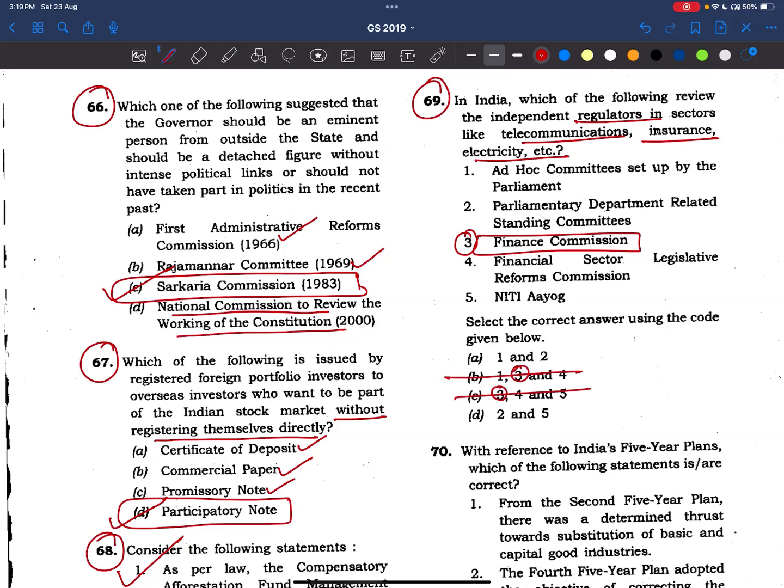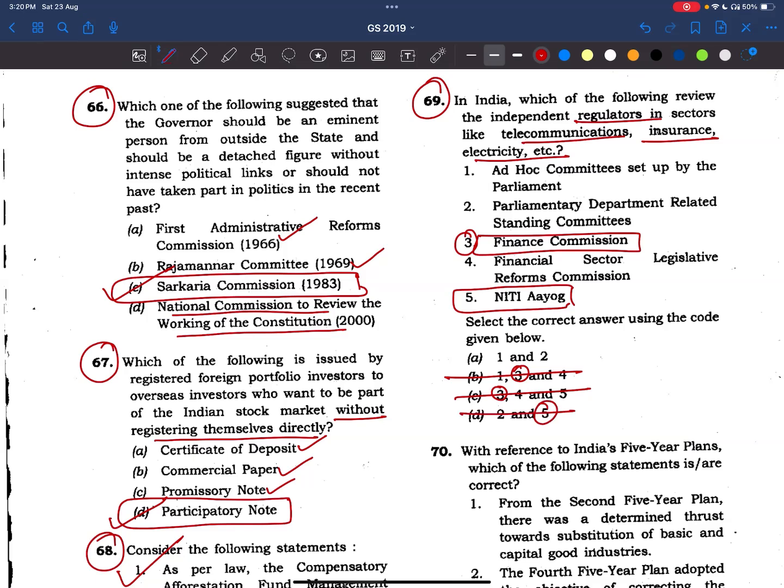Now see, Niti Aayog. It is a think tank. Okay, it is a place where the cooperative federalism is taking place. That means we are discussing the planning of India and the states along with the center and the participation with the states as well. Okay, they are not the regulators. Niti Aayog is not a regulator. So even this is wrong.